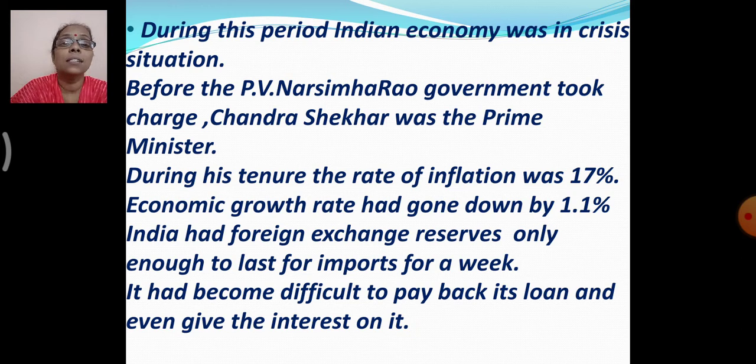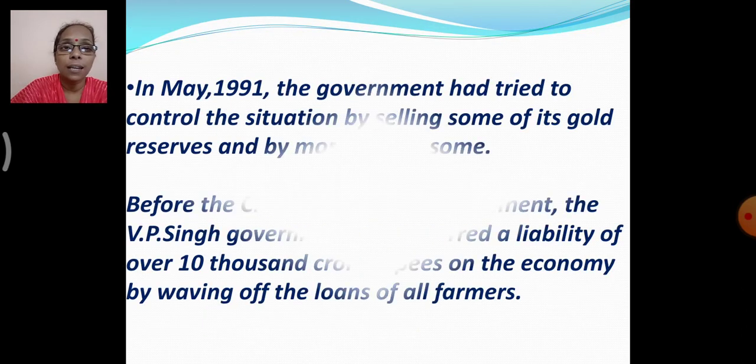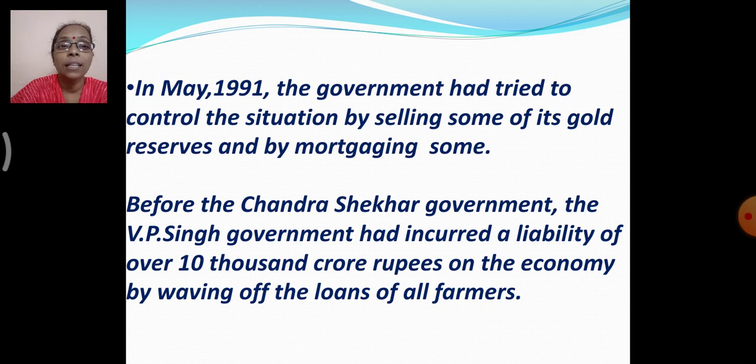As a result, India had to suffer a lot, because India had foreign exchange reserves enough only for imports for about a week, so it could not meet the demands of the loans to be paid and the interest on them. So in May 1991, the government tried to control the situation.